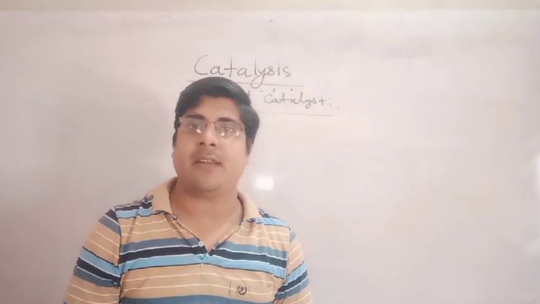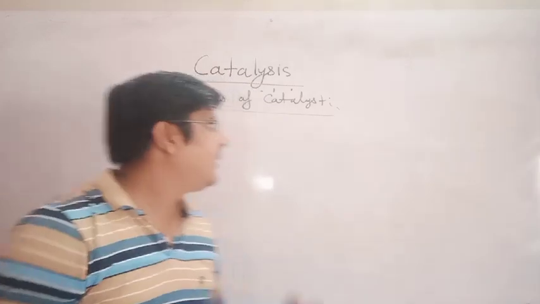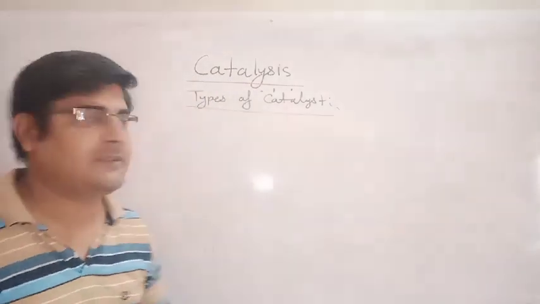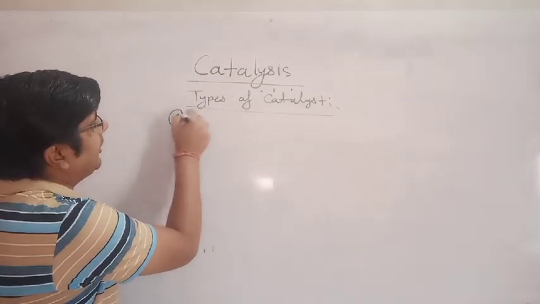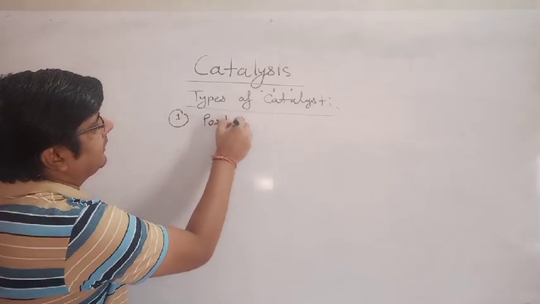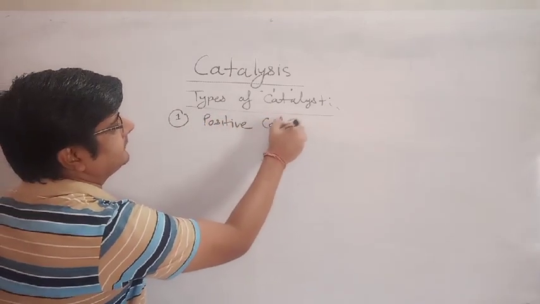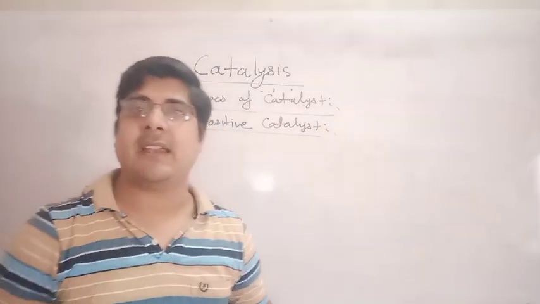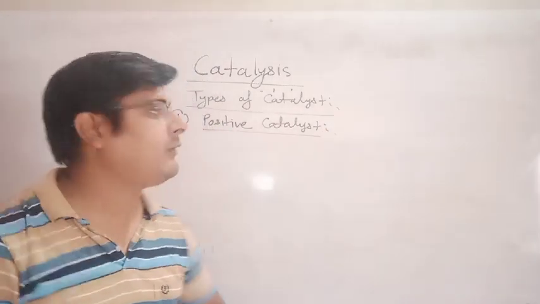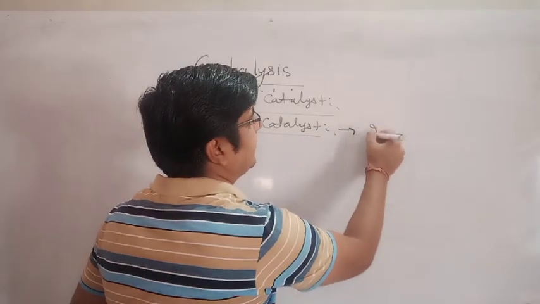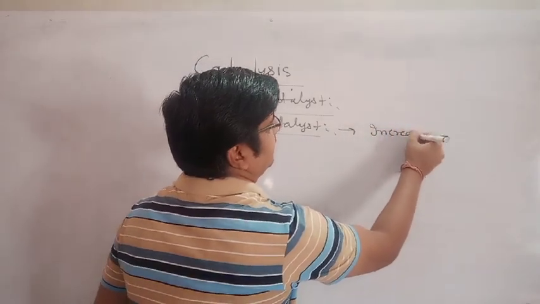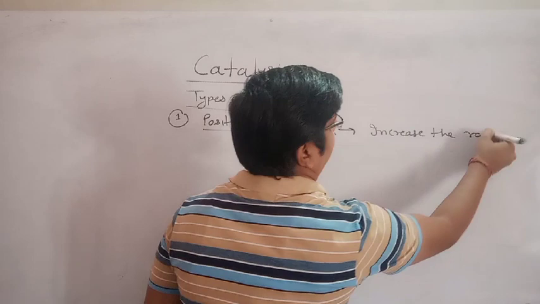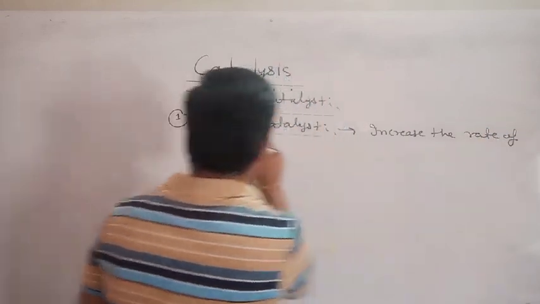So according to rate of reaction, there are two types of catalyst. First is positive catalyst. Positive catalysts are the catalysts which increase the rate of reaction.